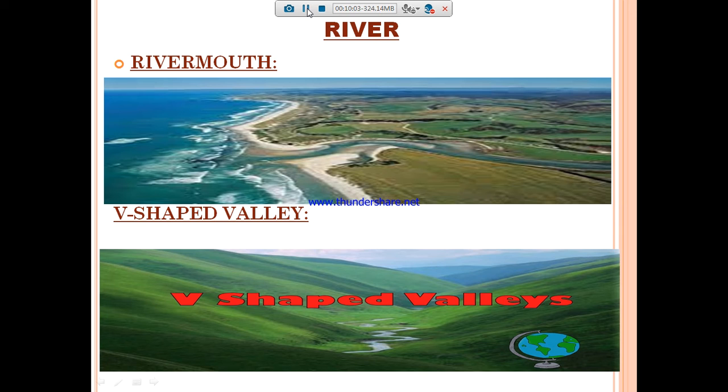And the V-shaped valley. The running water in the river erodes the mountainous track and creates a steep-sided valley. If you see the picture, on the two sides we have some plains, and the river is flowing in the center. It looks like a V shape, doesn't it? So it is called a V-shaped valley. The running water in the river erodes the mountainous track, which creates a steep-sided valley in the shape of the letter V. It is known as the V-shaped valley.